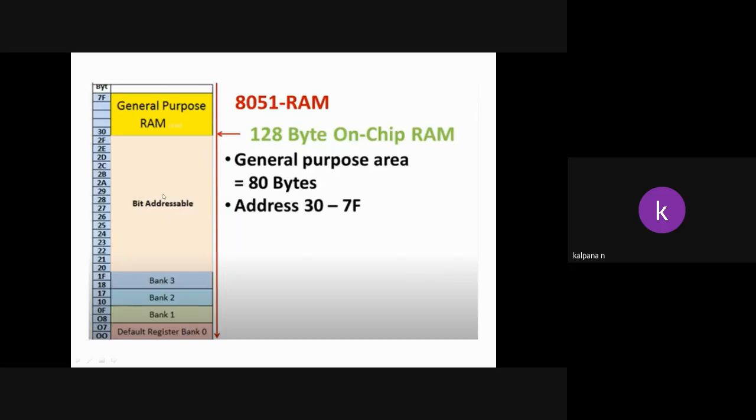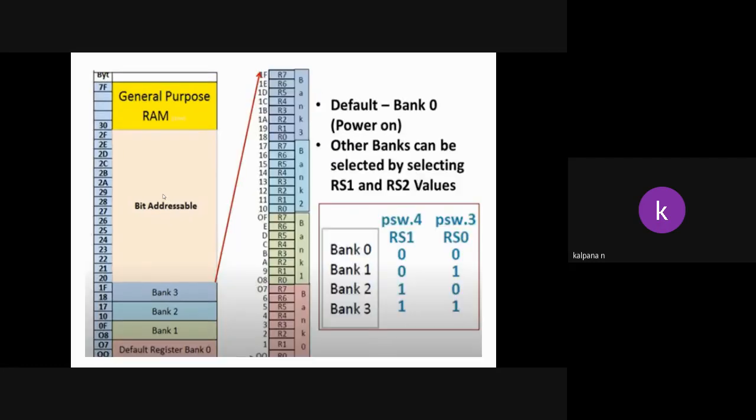Total RAM size is how much? 128 bytes. First 32 bytes, 4 banks: R0, R1, R2. Bank 0, bank 1, bank 2, bank 3. Further, bank 0 consists of 8 registers, 8 registers of 8-bit size, or 1 byte.